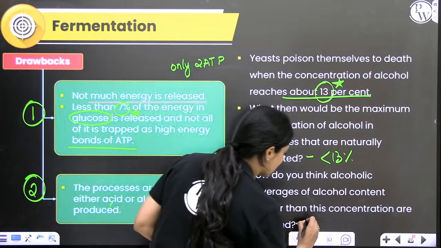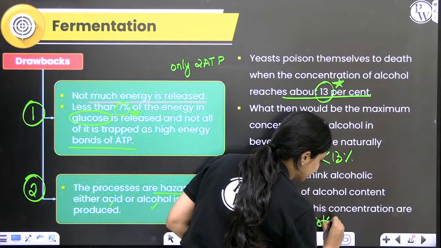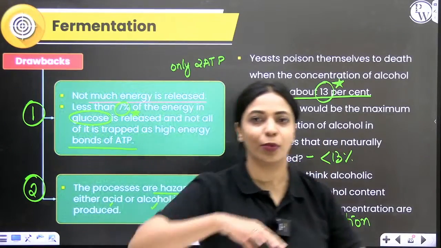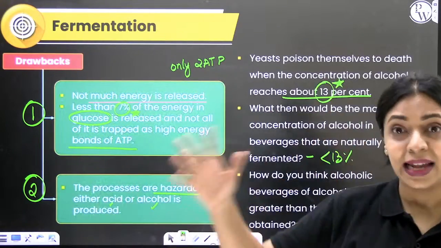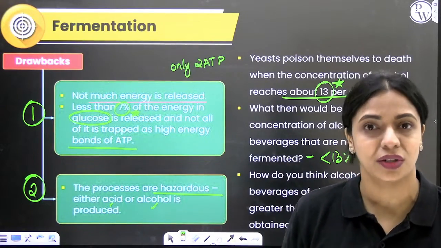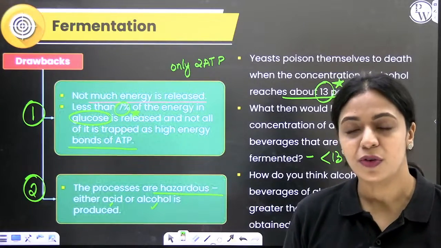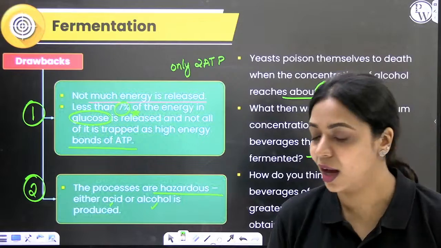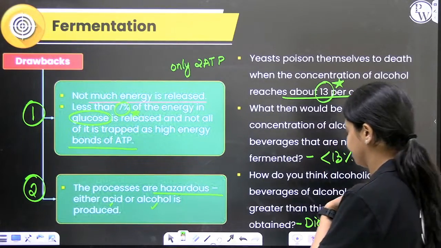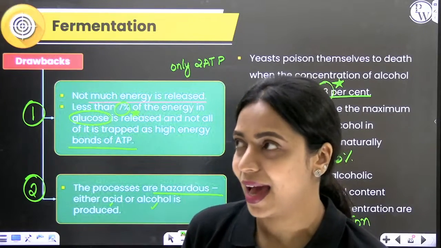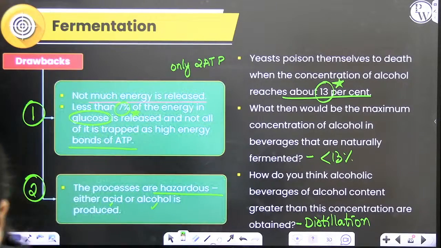We get it because of distillation. You may have learnt about fractional distillation with respect to petroleum in your lower grades, right? Based on the boiling point, it will evaporate and you can collect it. So what happens in fractional distillation is that whatever diluting substances are there, water and all of those, will be removed such that the alcohol concentration becomes very high. So that is how beverages with high alcohol content like whiskey and rum are produced. Yes, in the microbes chapter you will learn about it.